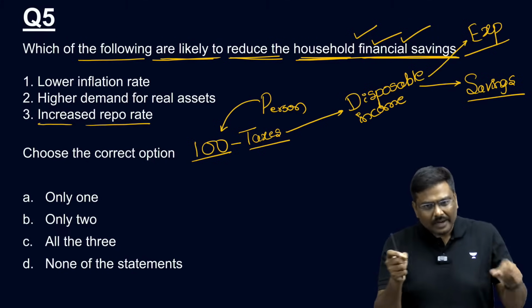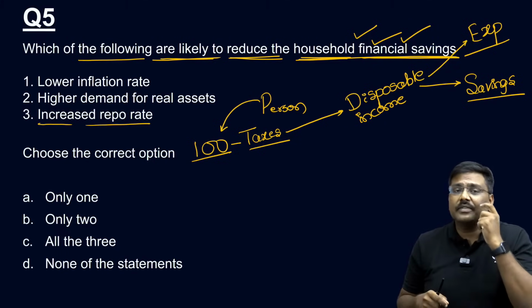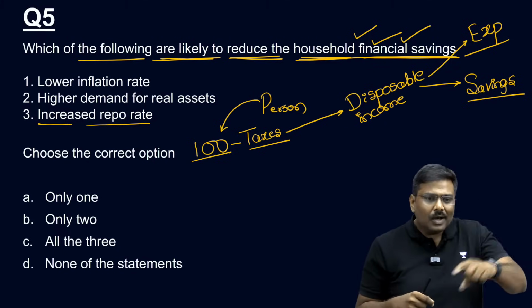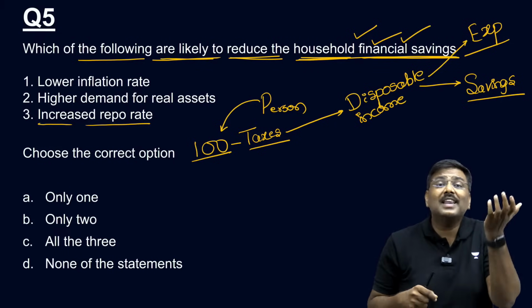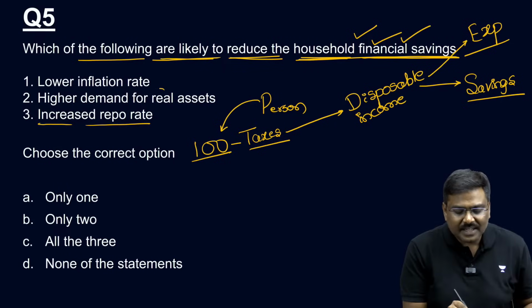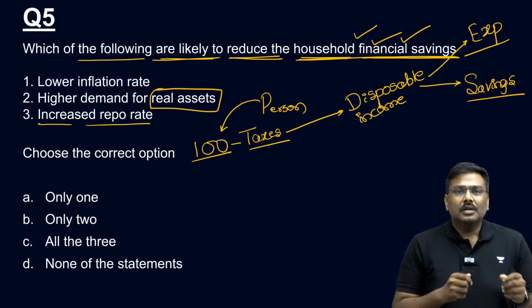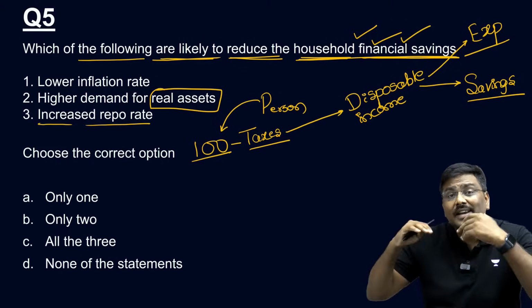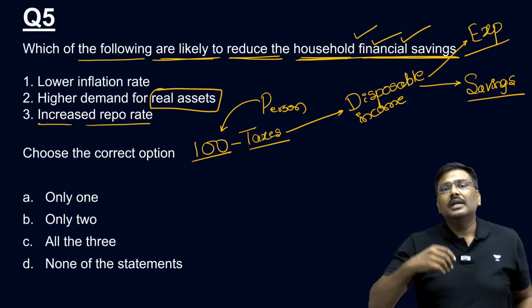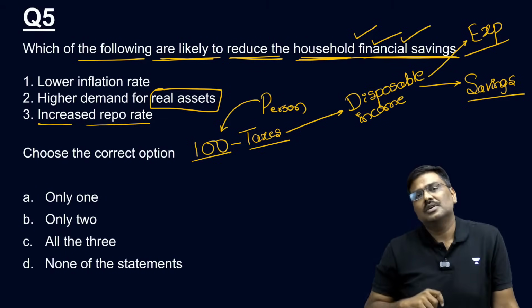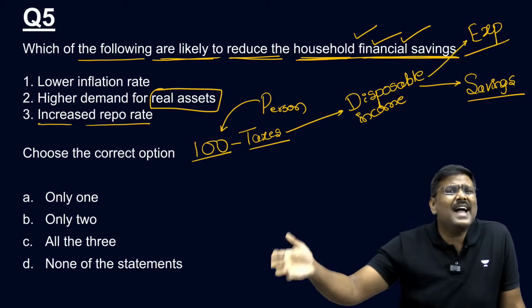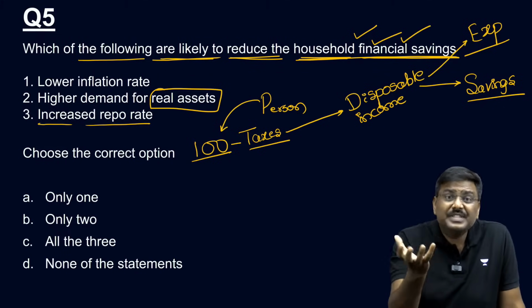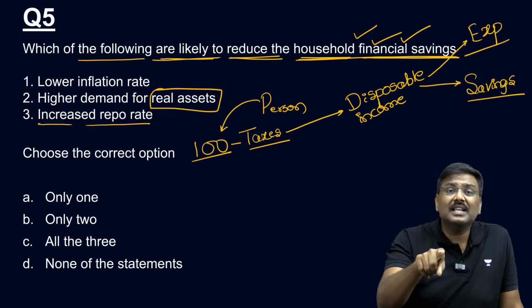All of you okay? One can be in the form of physical savings. What do you mean by physical savings? Households will spend money on physical assets. Please remember, the households will spend money and purchase physical assets, which are called real assets. For example, they will purchase a house, or a land. All these are real assets, physical assets. That is called physical savings.